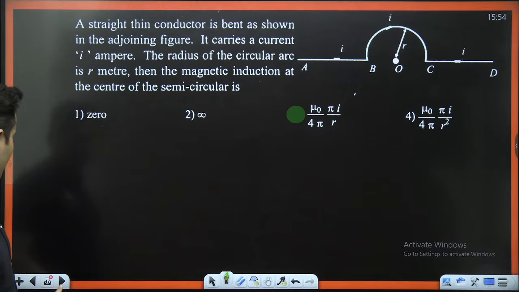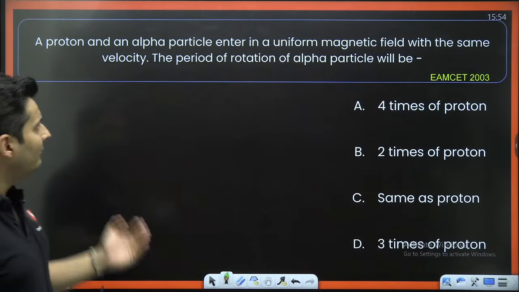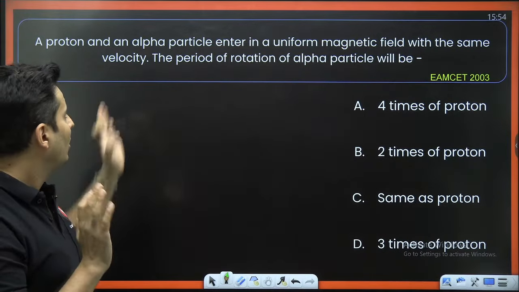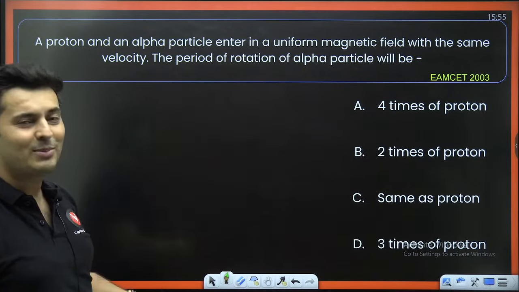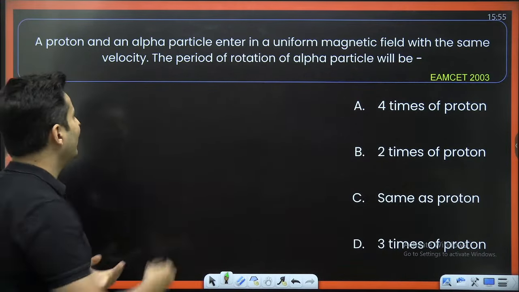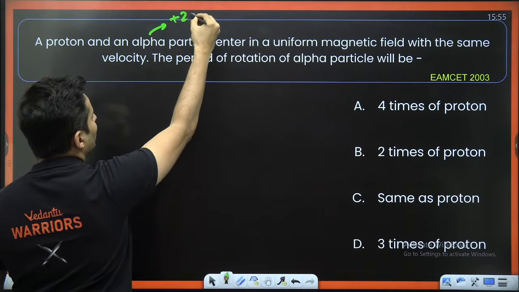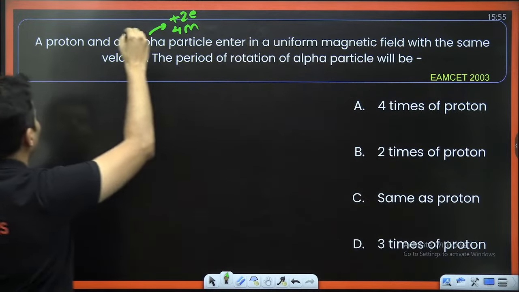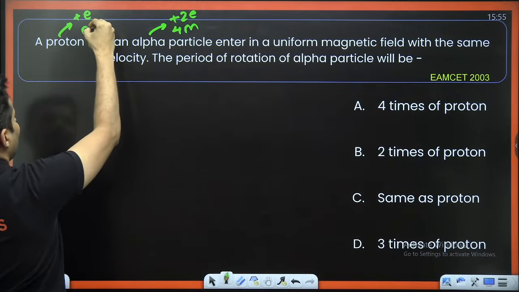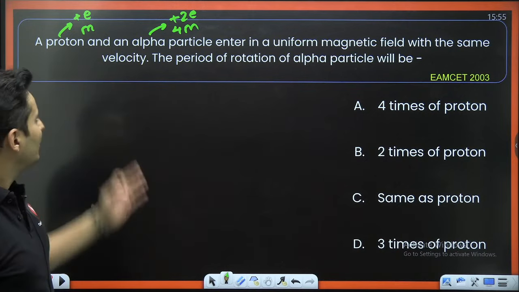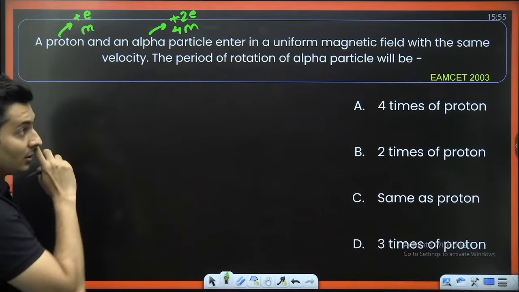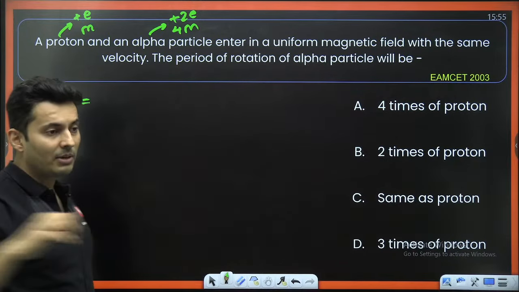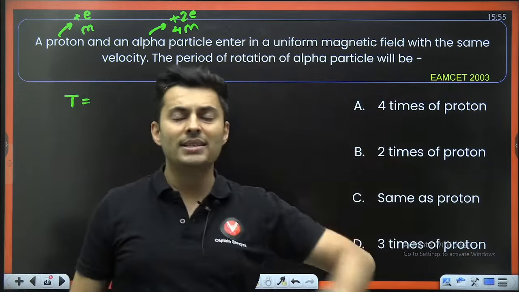Moving on to the next question coming up on your screen. A proton and alpha particle enter the magnetic field with the same speed. The period of rotation of the alpha particle will be how many times? Alpha particle means it has plus 2e charge and 4 times the mass. Proton has plus e charge and mass as m. So the period of rotation, if their velocities are the same. Remember, when you throw a charge in a magnetic field, they go in circular paths.